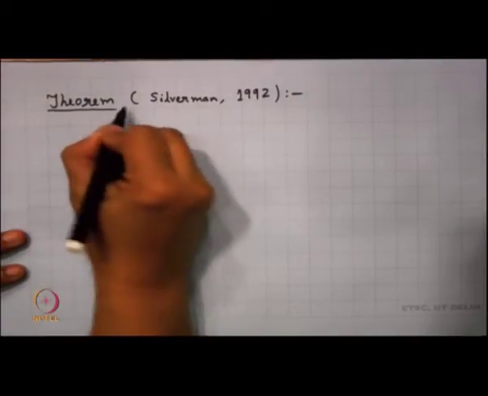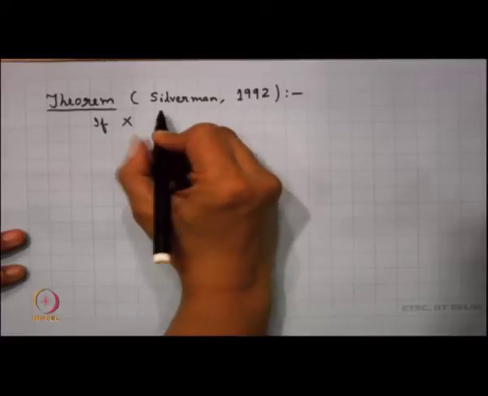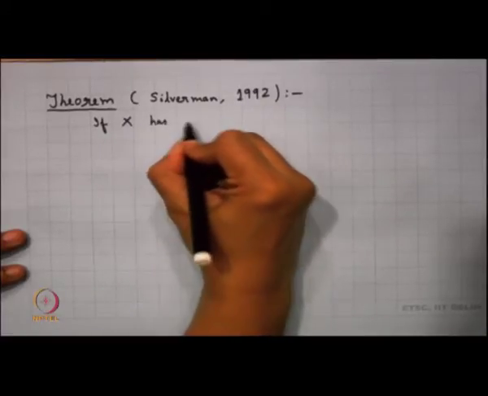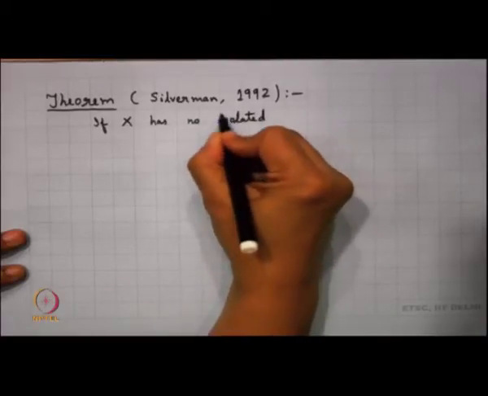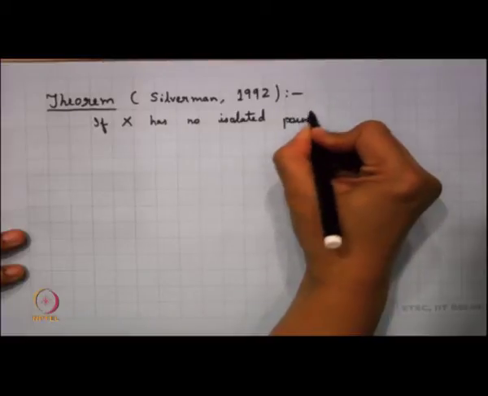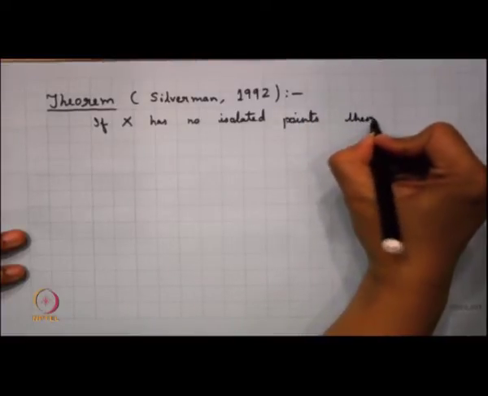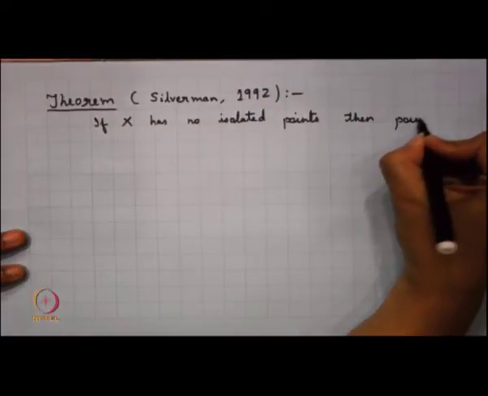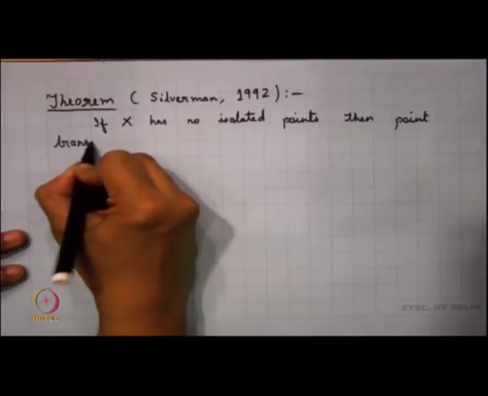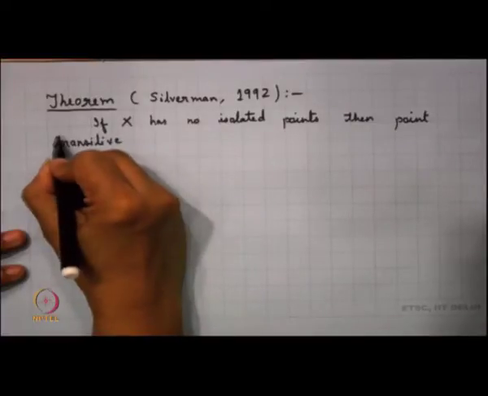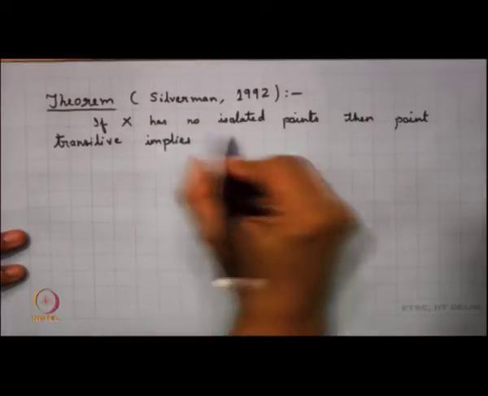It says that if X has no isolated points, then point transitive implies topologically transitive.